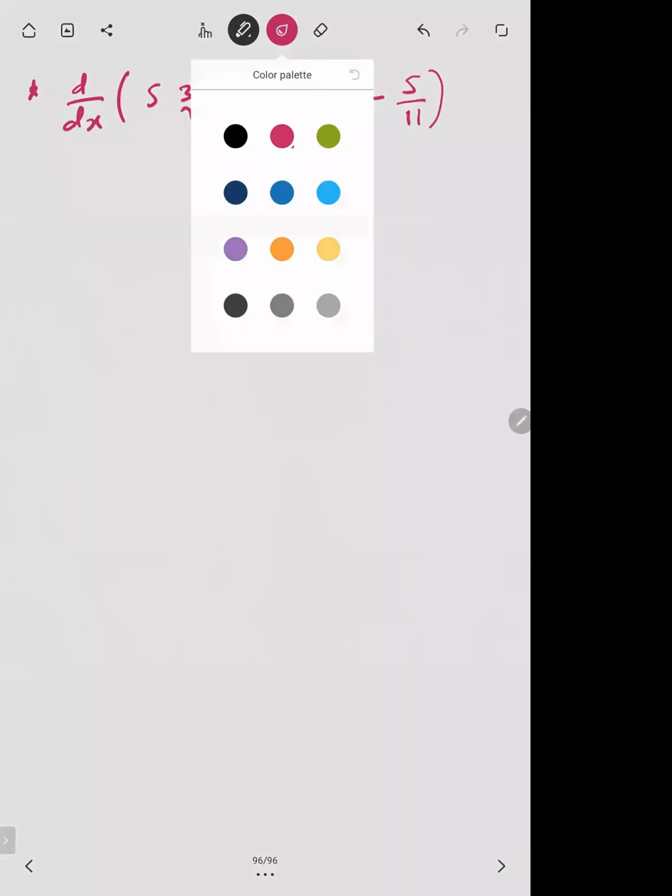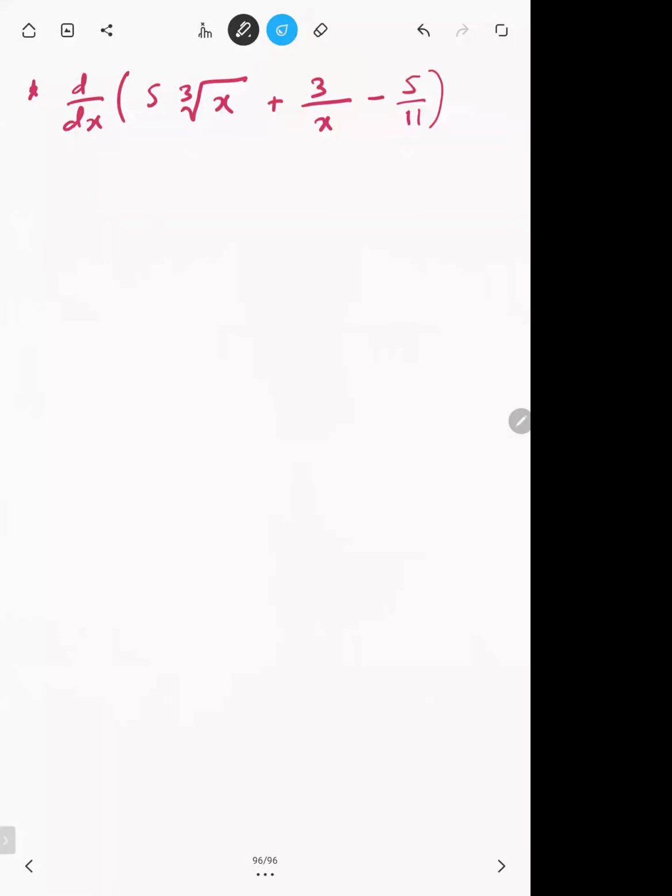Okay, let's differentiate this. I'm not going to differentiate this in the first step. I want to prepare myself for the differentiation. How will I do that? I'll write cube root of x as x power 1 by 3. And I'll bring this x into the numerator. It will become 3x raised to power minus 1. And this minus 5 by 11 is a constant, so it will stay as it is.